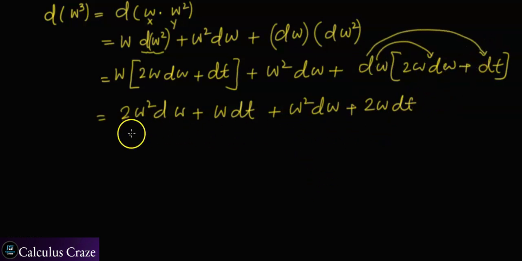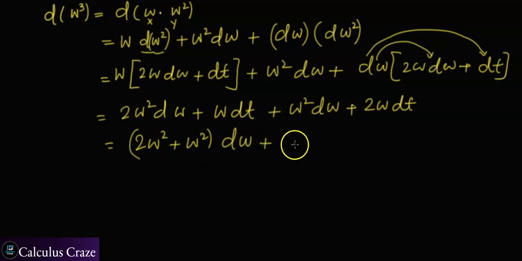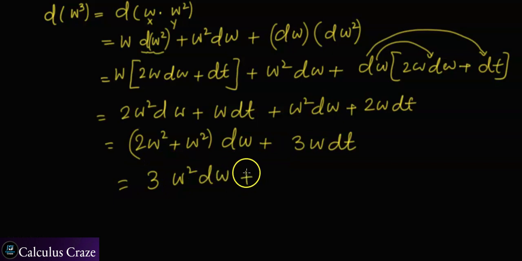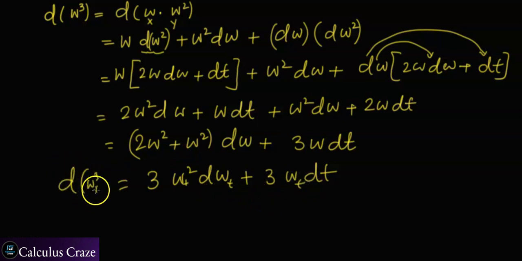Now you can keep your dw terms together: 2w squared plus w squared, dw, and plus 3w dt, or 3w squared dw plus 3w dt, if I haven't made any mistake, where w is the Brownian motion. You could keep the subscript t over here as well. So this is the differential of the cube of the Brownian motion.